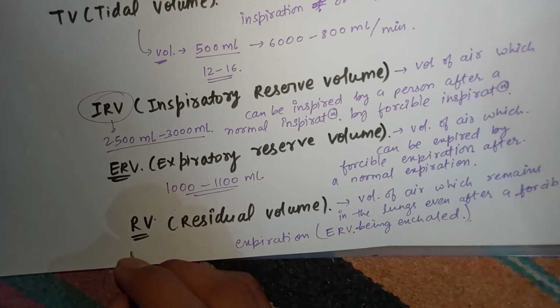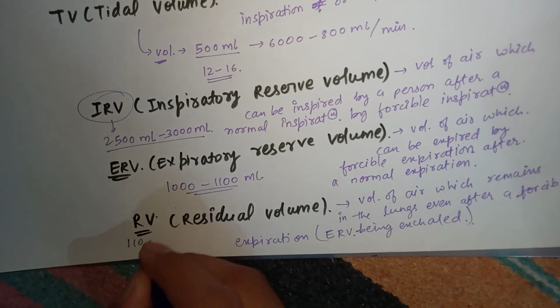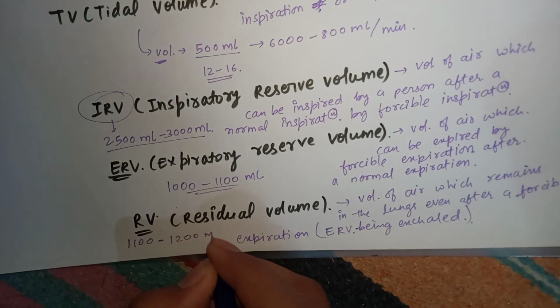And what is the volume of RV? It accounts for 1100 to 1200 ml of air.